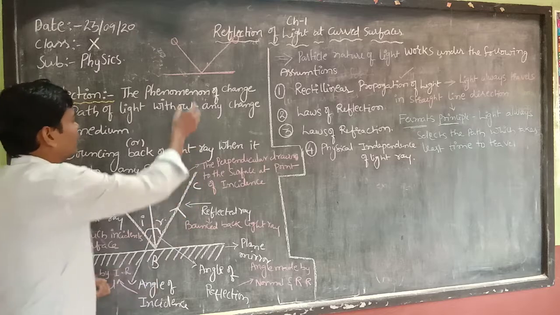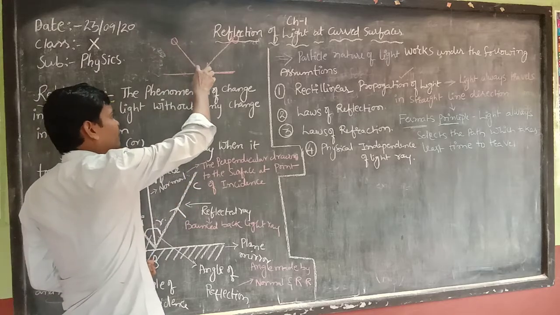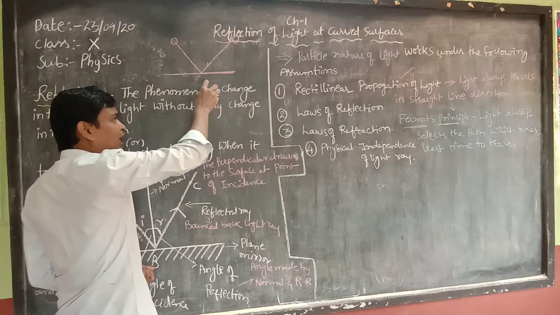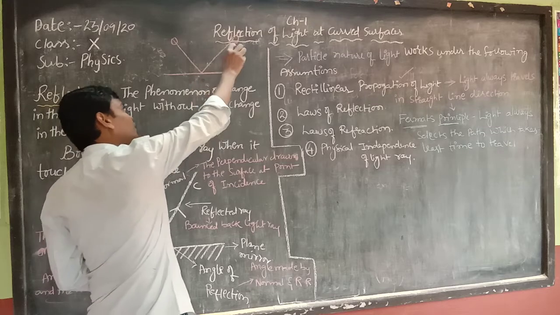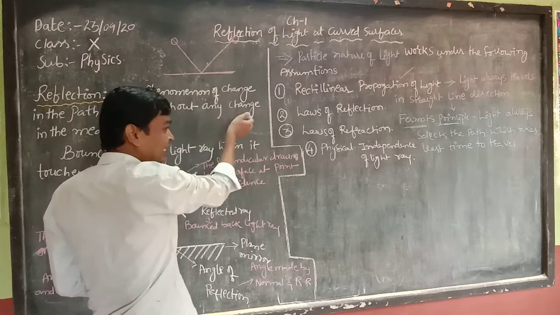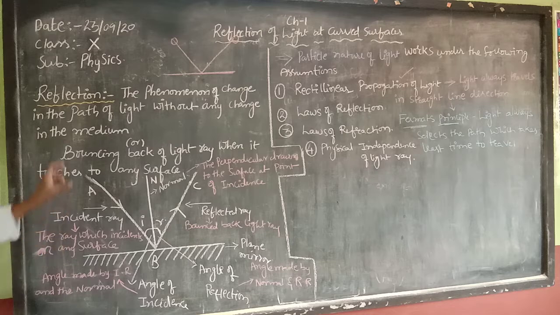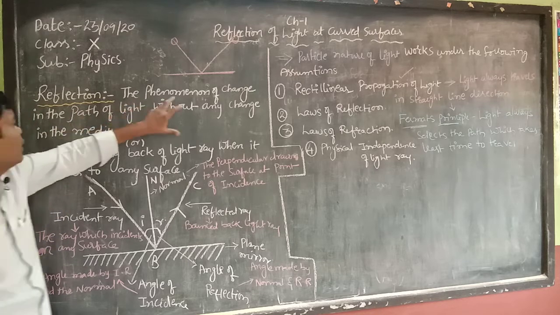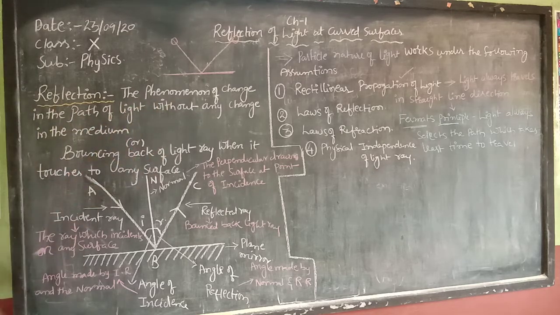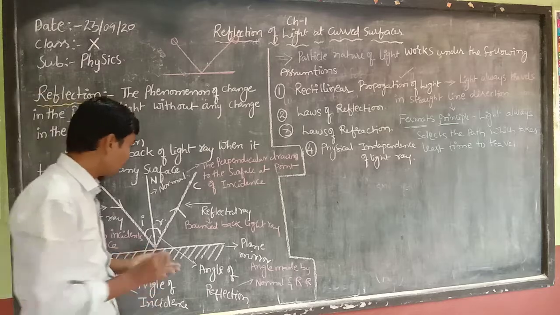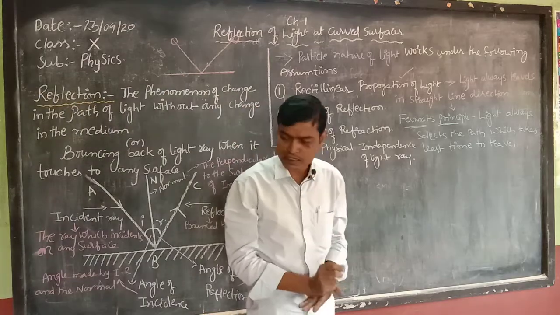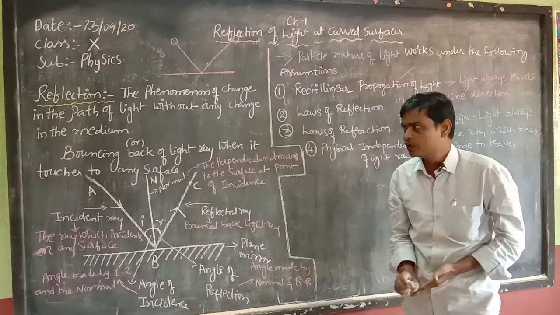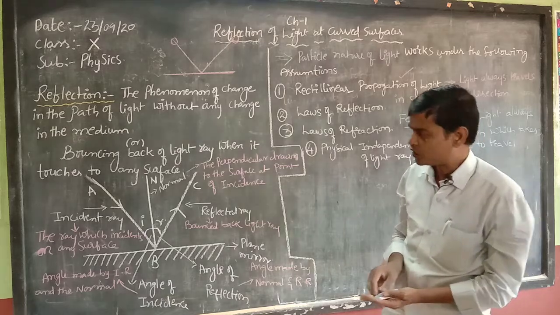Here the ball is coming from the air and striking, and again it is moving back into the air itself, not entering another medium. The phenomenon of change in the path of light without any change in the medium is called reflection of light.